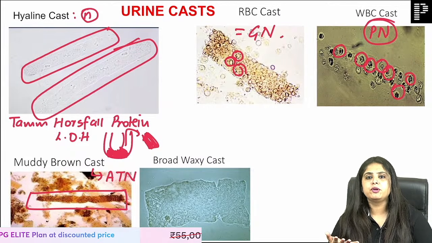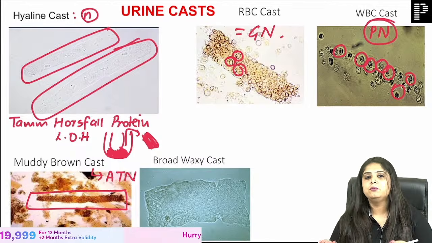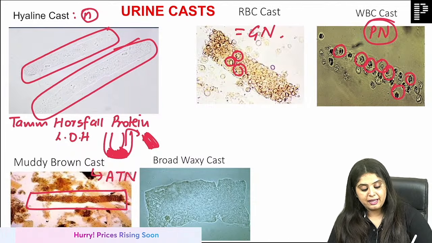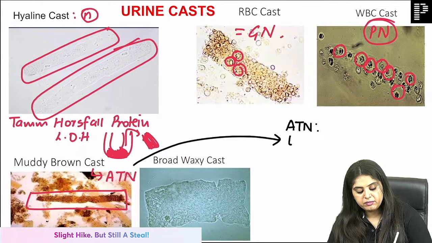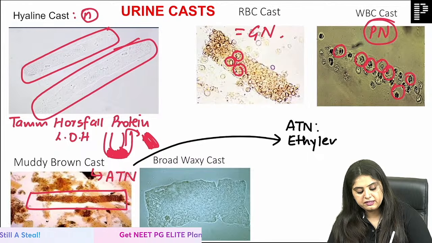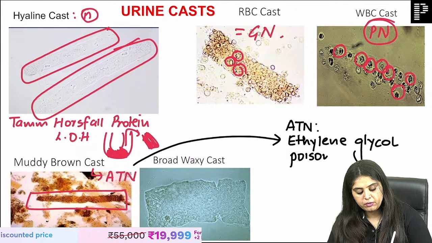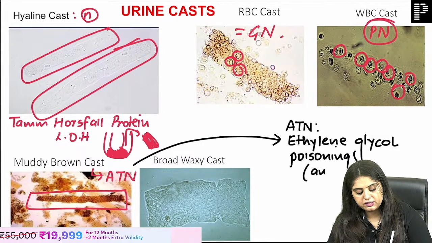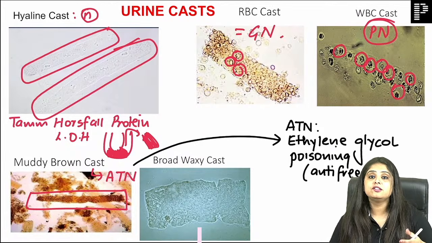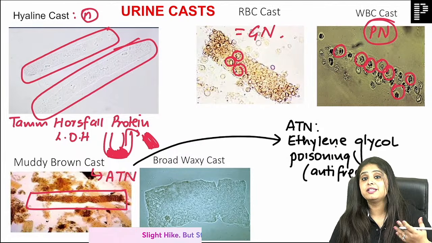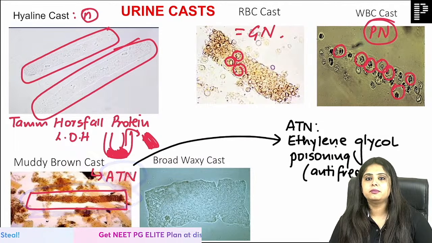They can say mercury poisoning happened, or name some chemical like carbon tetrachloride poisoning occurs. Any poisoning will kill the kidney, ma'am. But which is the examiner's favorite poisoning? In ATN questions they like to give me ethylene glycol poisoning. Every examiner has favorite questions, so their favorite poisoning is ethylene glycol poisoning, and ethylene glycol is used as an antifreeze agent. They will say there is a sudden exposure to antifreeze agent, or there is a patient with ethylene glycol poisoning because of which he has had ATN. You will see this kind of a muddy brown cast.